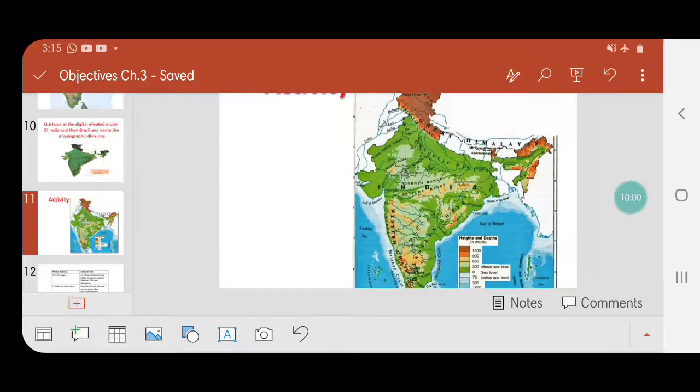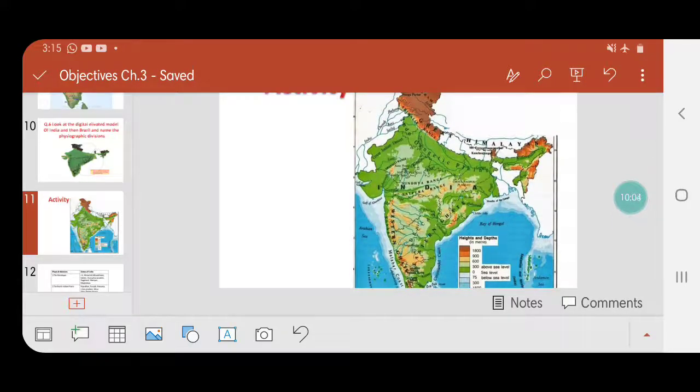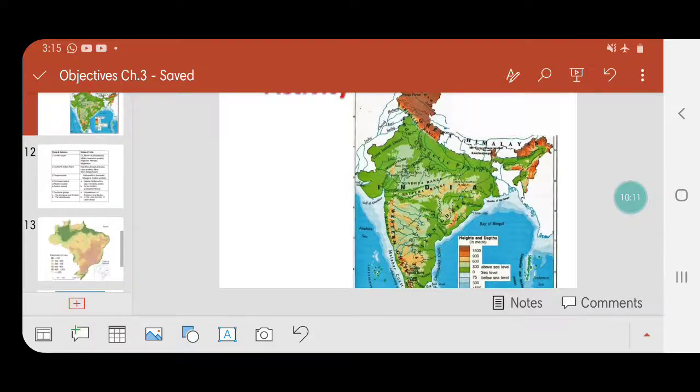Okay, and the islands of course lie in Andaman and Nicobar Islands, that is Union Territories, and in the Union Territories of Lakshadweep we have the Lakshadweep Islands.